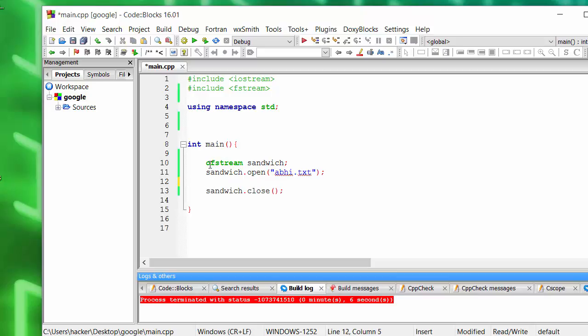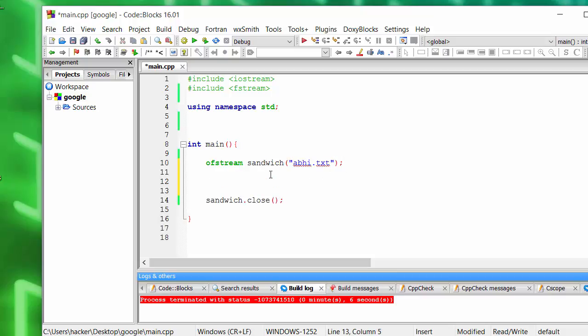Now we did this in two different lines, but there's a shortened method. Just like when you declare your data types and variables and initialize them on the same line, you can do this with files too. Whenever you create the object, in the parentheses, or in the constructor, you can pass the file name and it will open it for you. So those two lines and this one line mean one and the same thing.